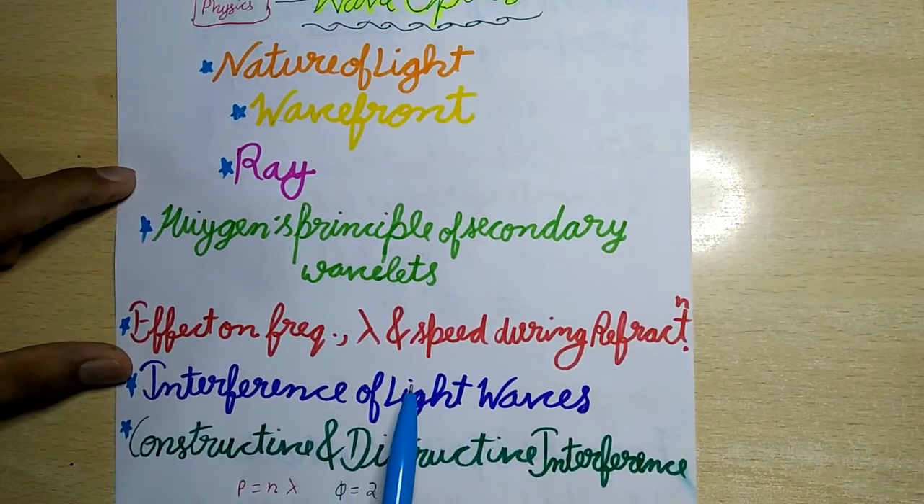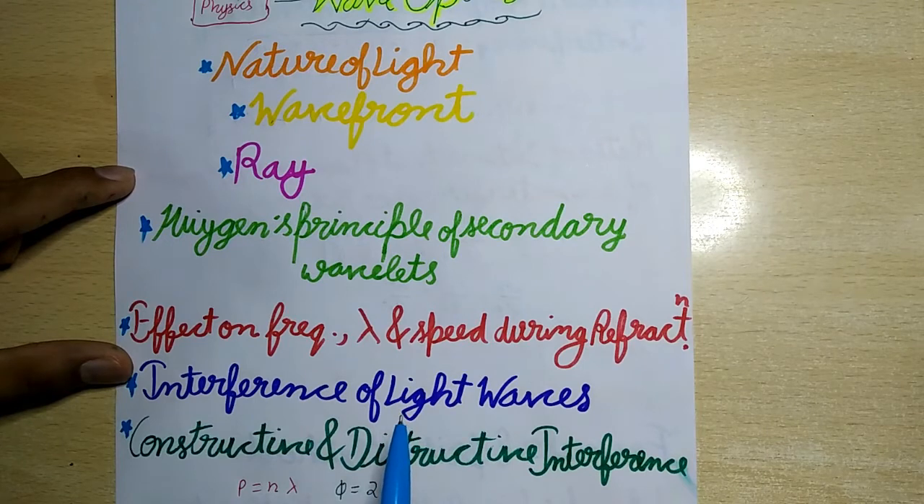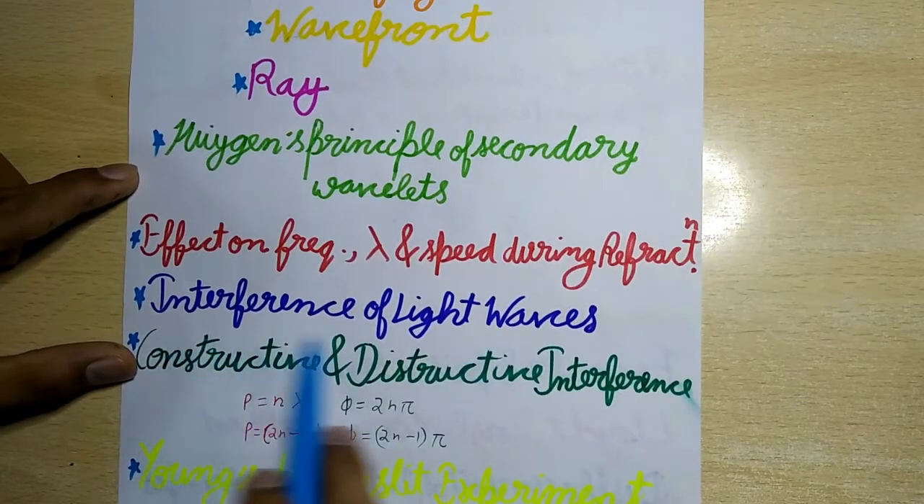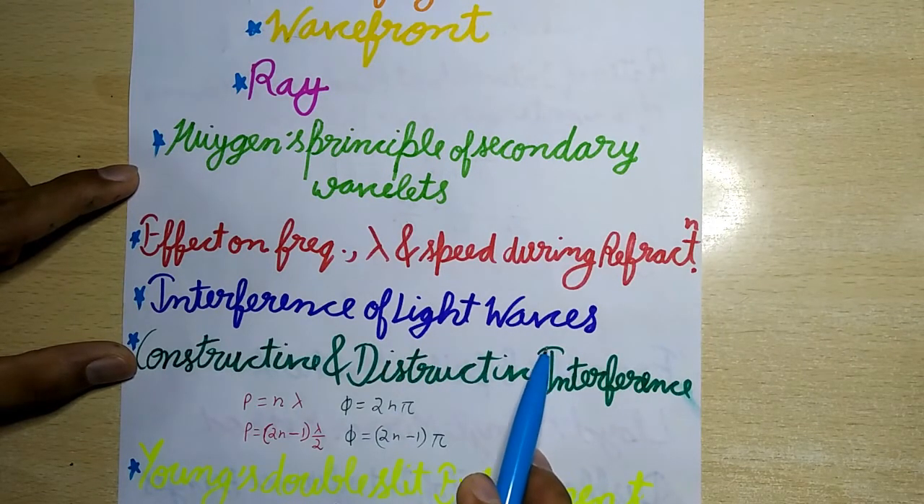Now next is effect on frequency, wavelength and speed during refraction. When light travels from one medium to another, its frequency remains unchanged, but both its wavelength and speed get changed depending on the refractive index of the refracting medium.